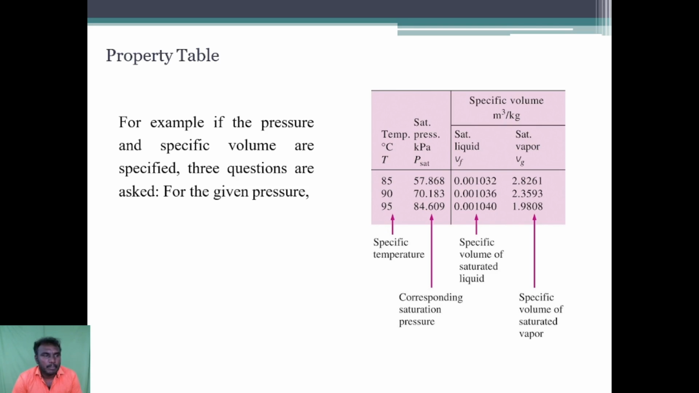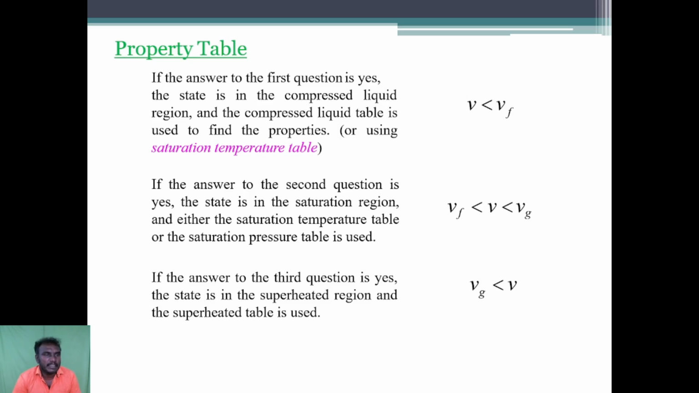Then property tables. For example, if the pressure and specific volume are specified, three questions are asked for a given pressure. If the answer to the first question is yes, the state is in the compressed liquid region and the compressed liquid table is used to find the properties. If the answer to the second question is yes, the state is in the saturation region and either the saturation temperature table or the saturation pressure table is used. If the answer to the third question is yes, the state is in the superheated region and the superheated table is used.